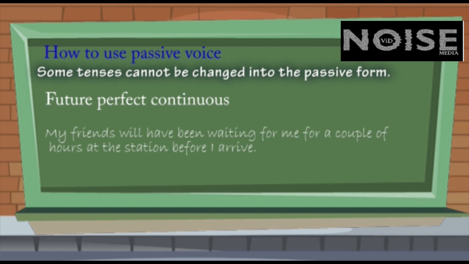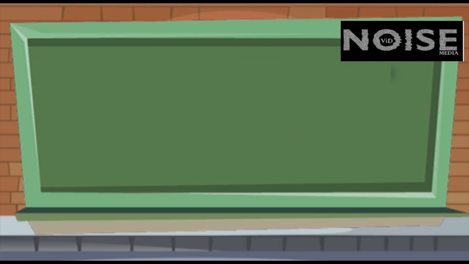As regards future continuous tense, its passive form is not usual and the native speakers prefer using its active form. For example, he will be flying tomorrow. He will be eating a mango at this time. He will be taking his breakfast in the morning tomorrow. These sentences can't be changed into passive voice.